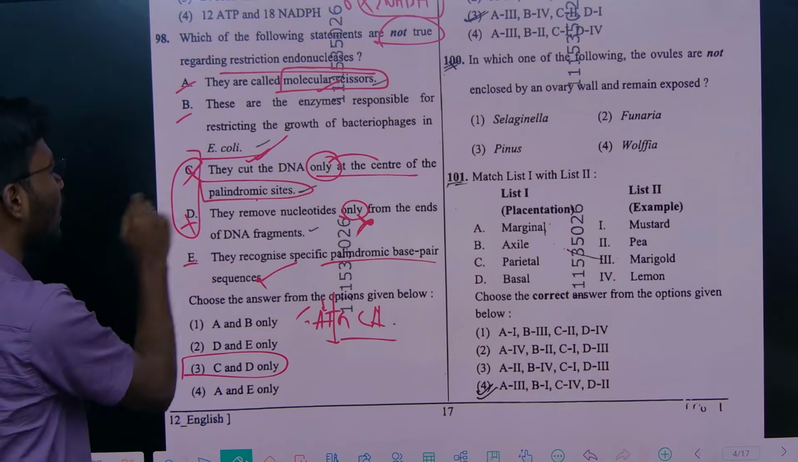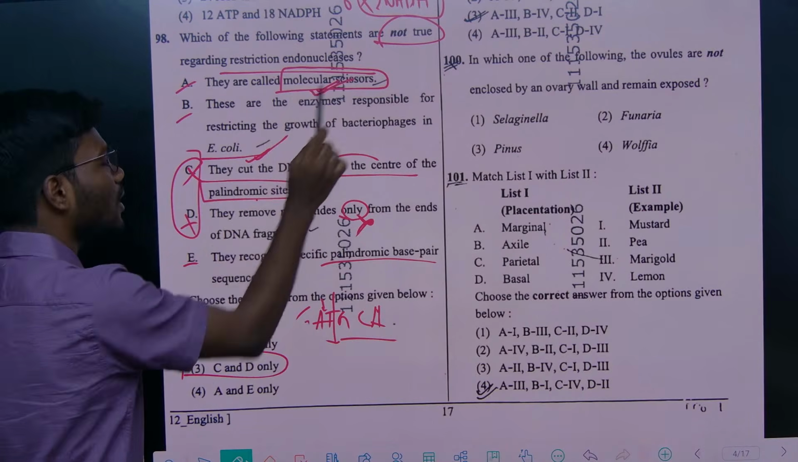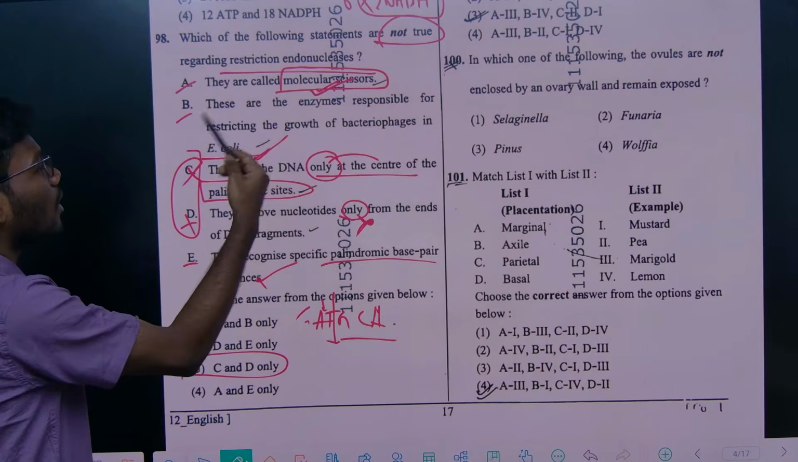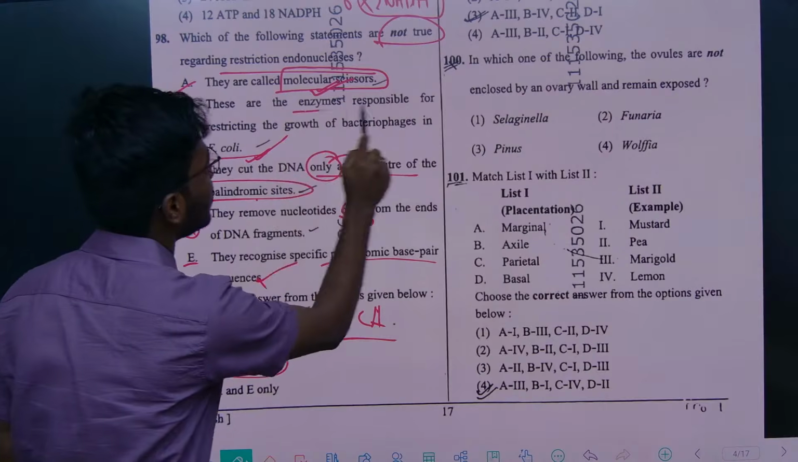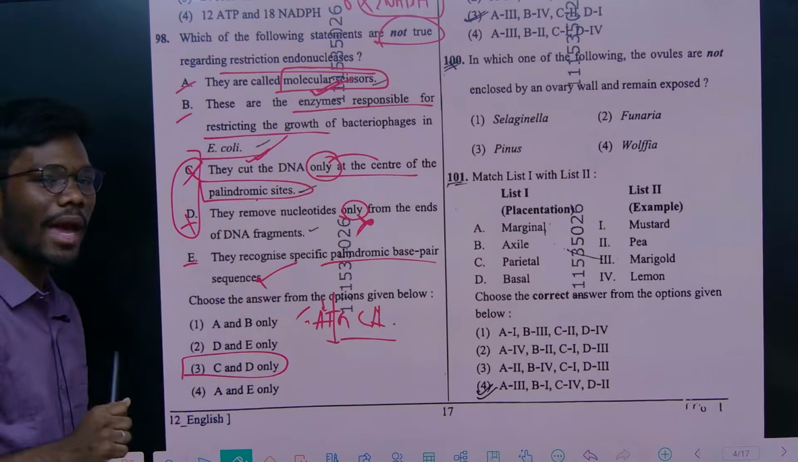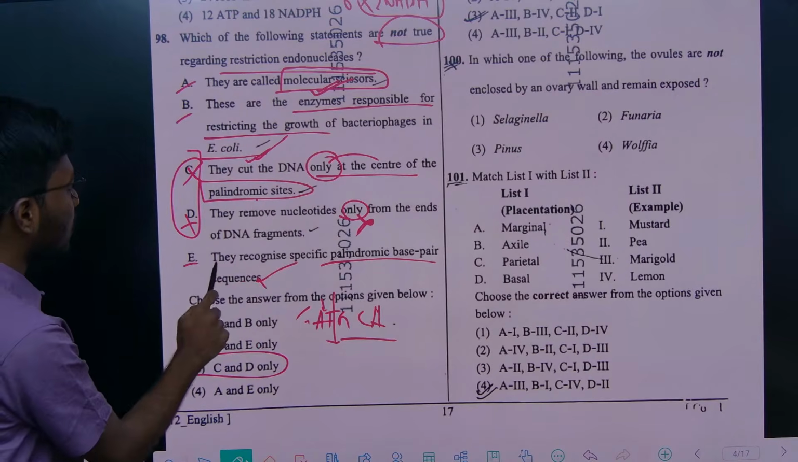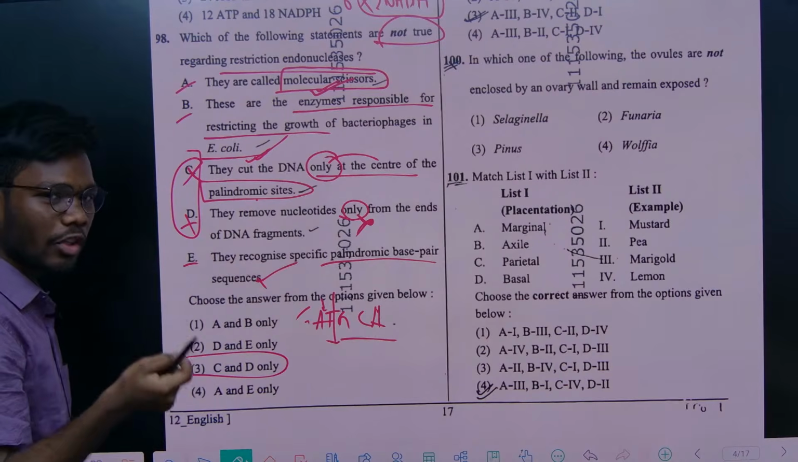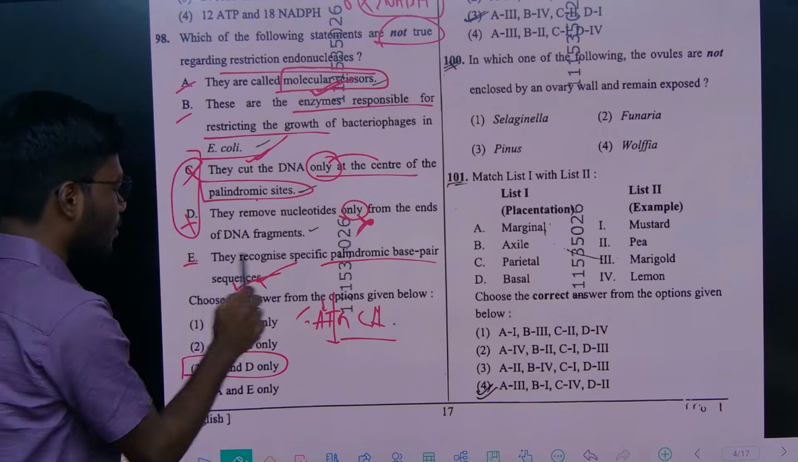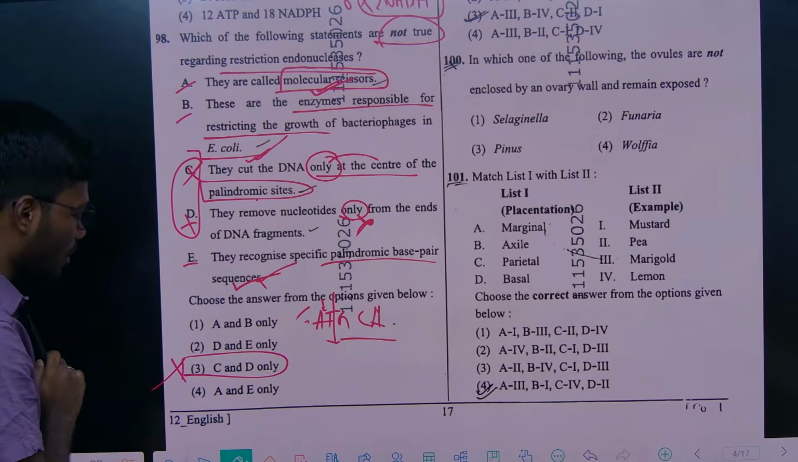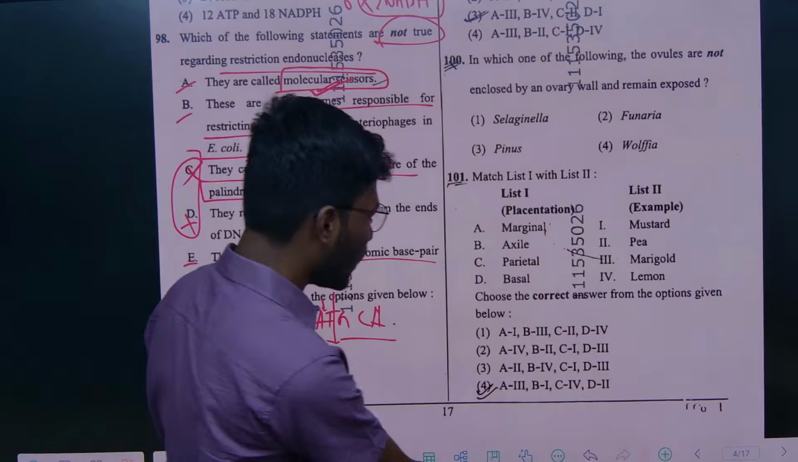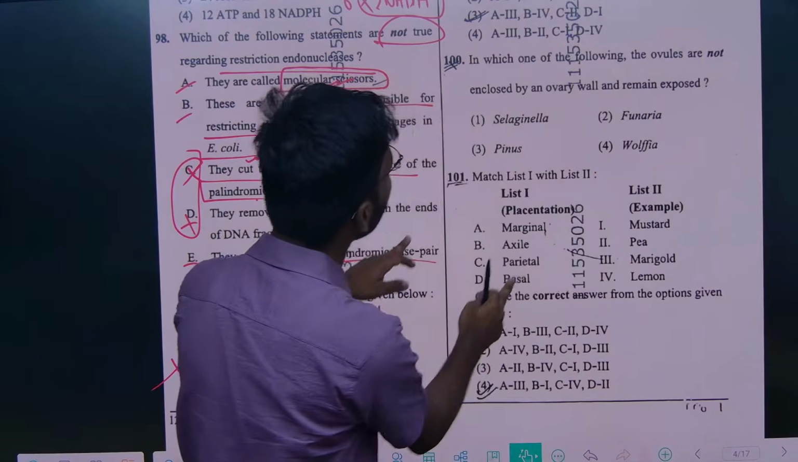So, options C and D are wrong, whereas these are molecular scissors, and they are responsible in bacteria. They have this phenomenon, so that's why these enzymes are responsible for restricting the growth of bacteriophages. And also, they recognize specific palindromic sequences. So, that was the key mechanism in restriction endonucleases. So, here the options are C and D. And next, move.